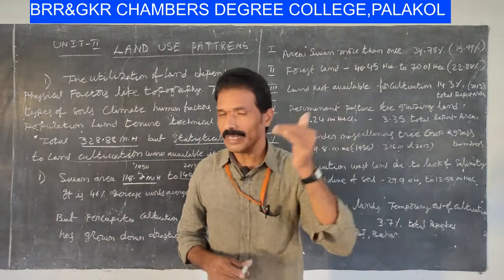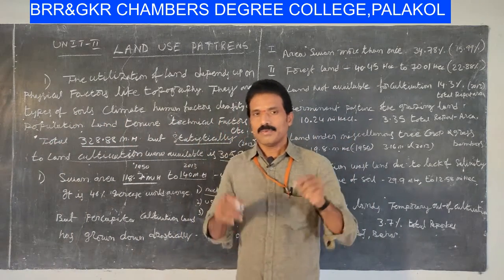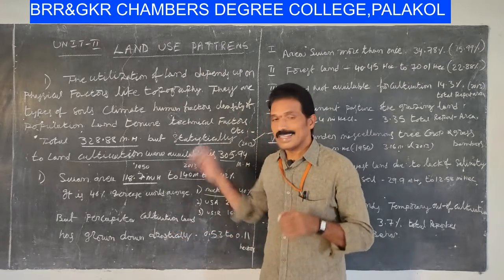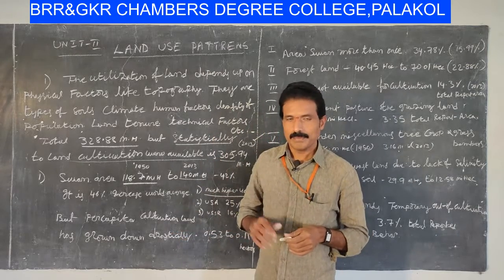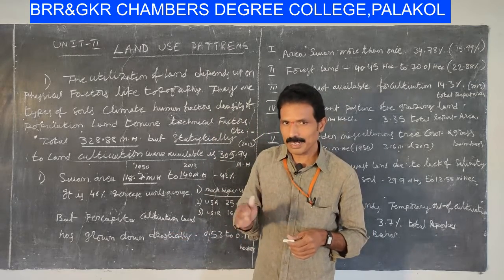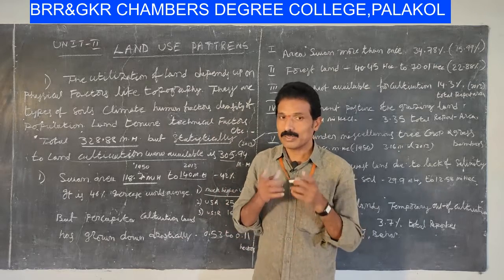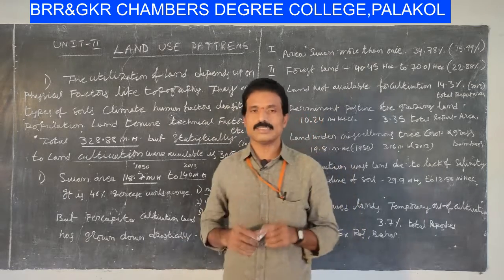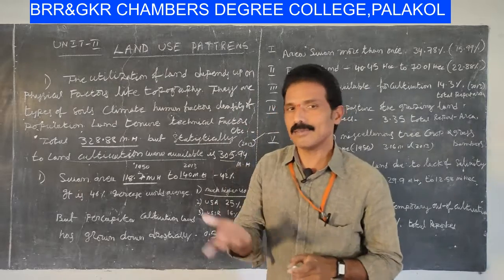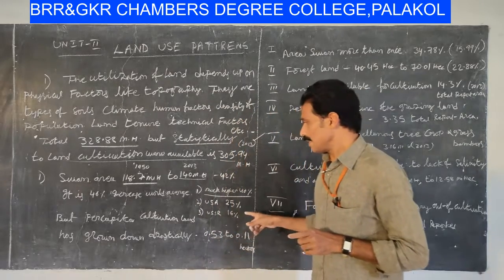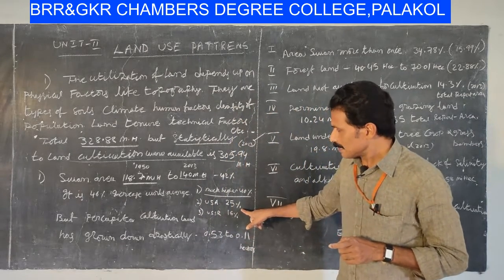Compared to all the worldwide countries, we are in a dangerous position. Per capita cultivation, compared to all worldwide countries, is very low in India, but the total sown area has increased compared to the worldwide countries. Why? We have already discussed this.